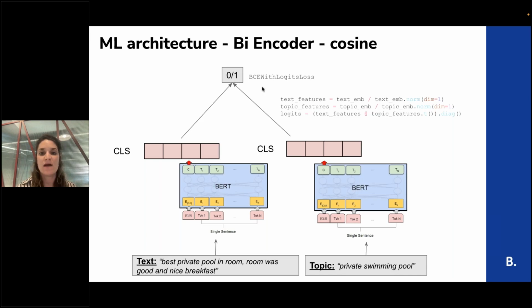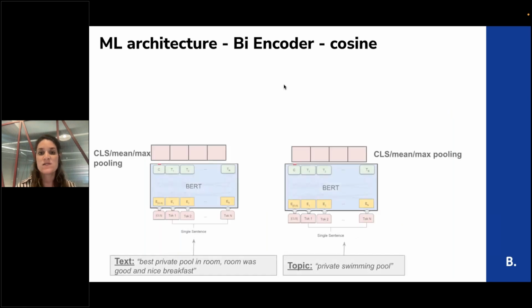With the biencoder, we use cosine similarity. We get the two embeddings, normalize them, and calculate the cosine similarity between these embeddings. Then we can use a binary cross entropy on top of this cosine. Actually, we tried multiple architectures. We used the cosine also with the CLS, and not just the CLS.